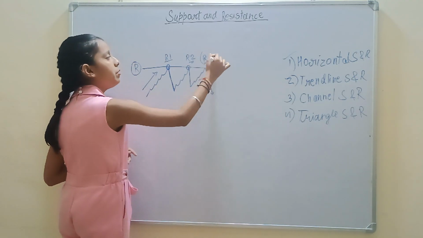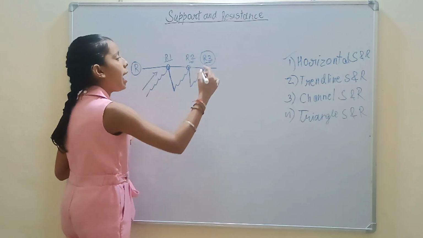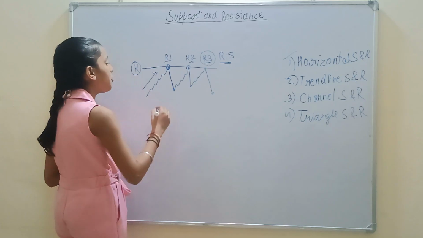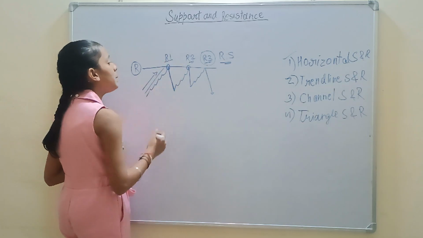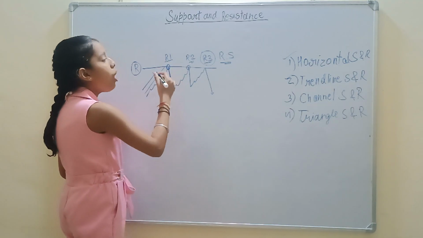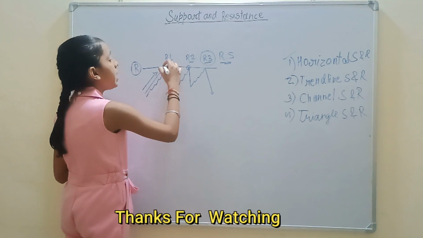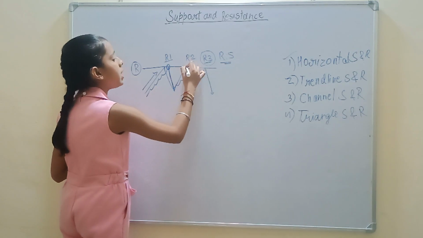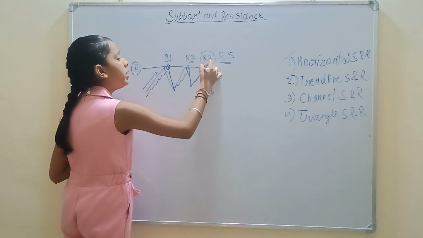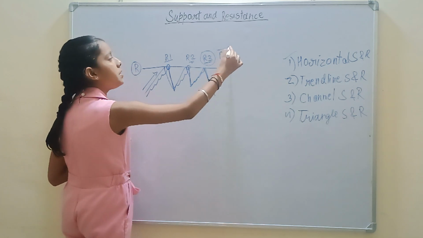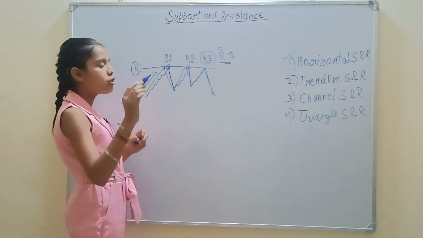When R3 is there, we will confirm that our resistance is working strongly, because our market price is going upside, touching our horizontal resistance and coming downside, touching and coming downside again. So it is confirmed that our resistance is working strongly.